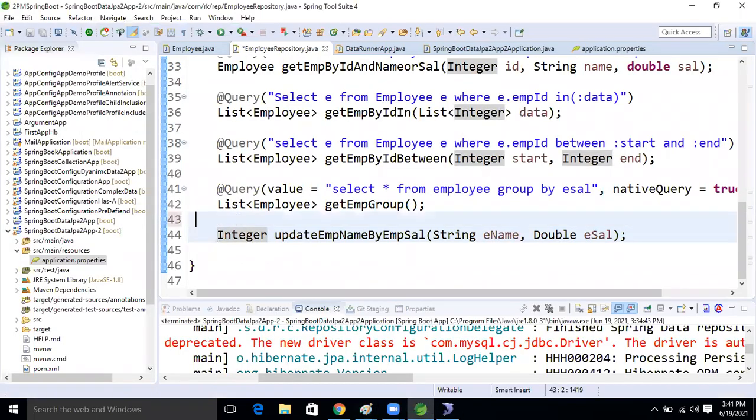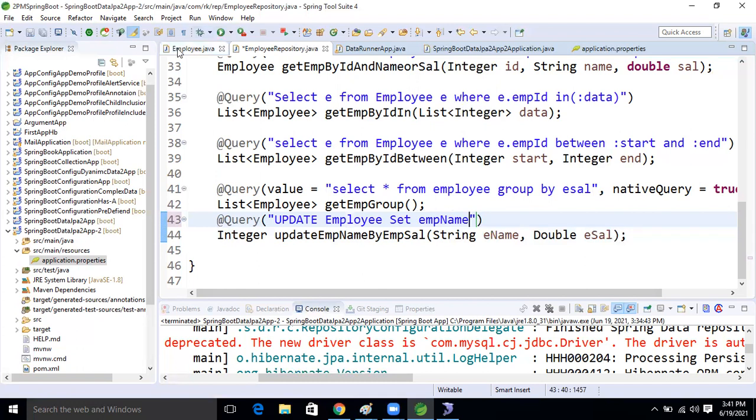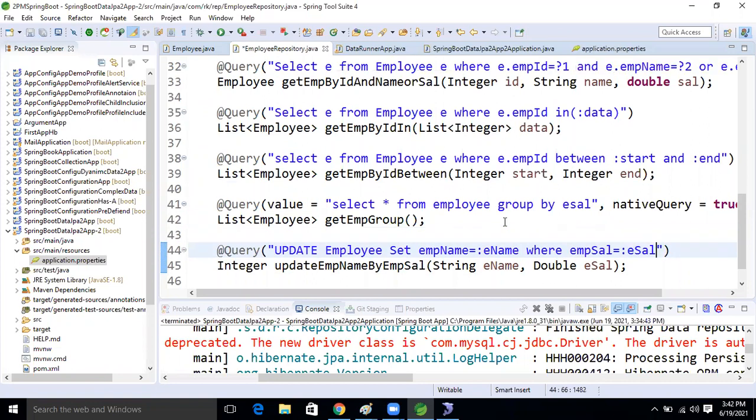We will apply the @Query annotation on top of the method, and inside that we will write the query: update Employee set EMP name equal to the named parameter, where EMP sal. Just the name we will modify, okay, name only. So this is the query, right?